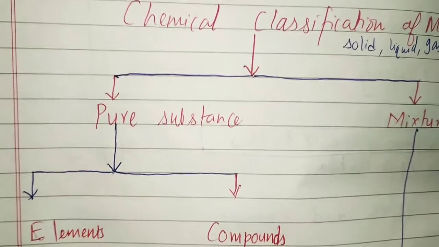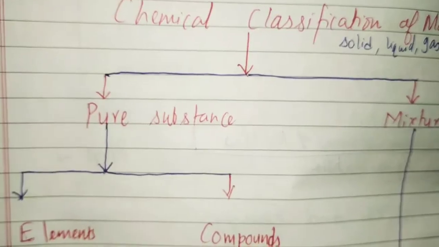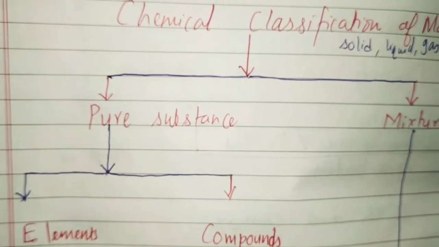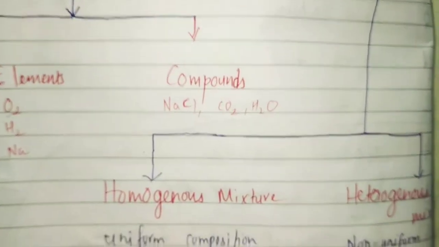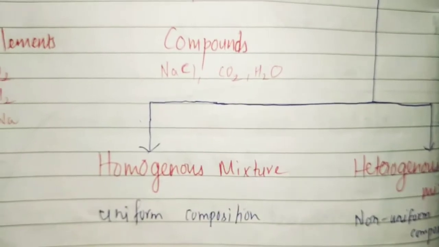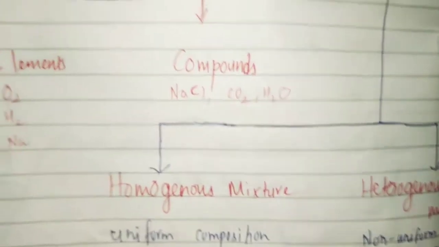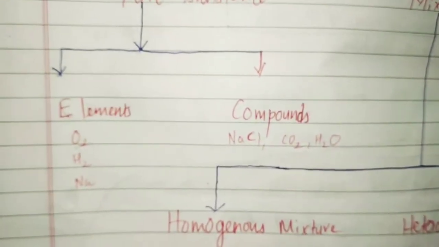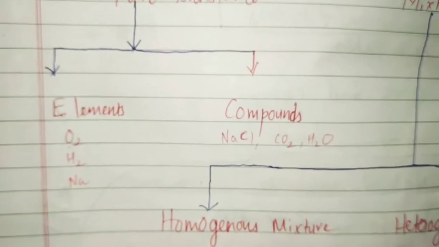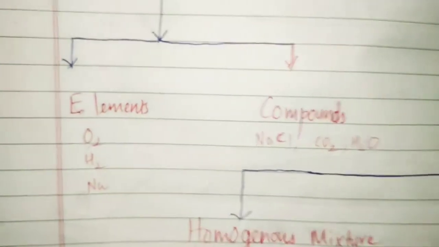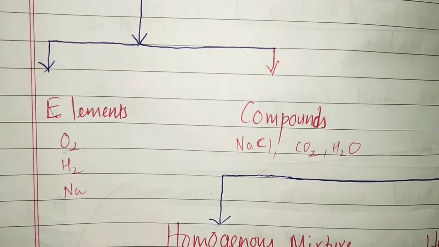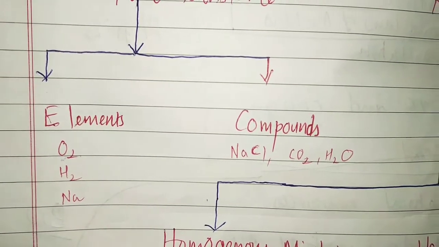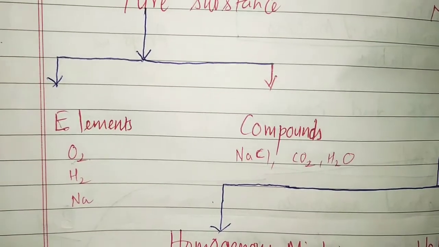Pure is further divided into two types. The pure substance either can be elements or they can be compounds. Mixtures, on the other hand, are either homogeneous mixtures or heterogeneous mixtures. Elements are like oxygen, hydrogen, sodium. Compounds are like sodium chloride, carbon dioxide, water. So they are compounds.